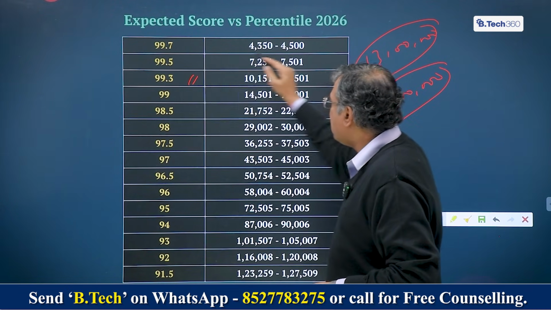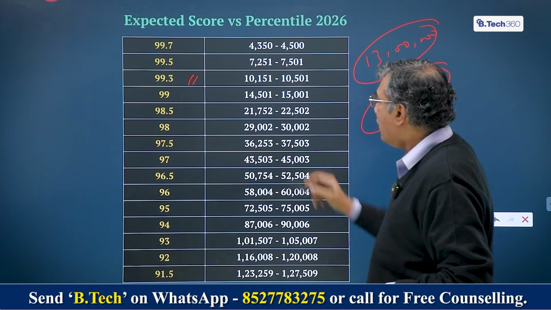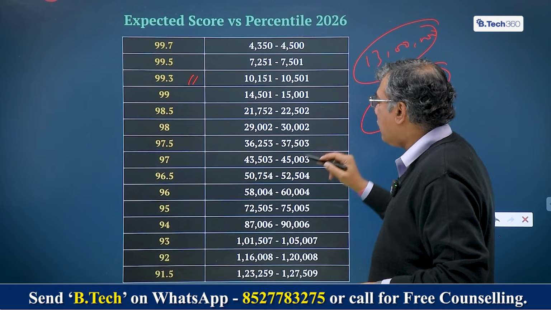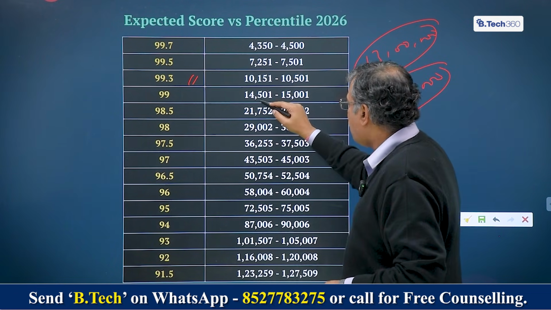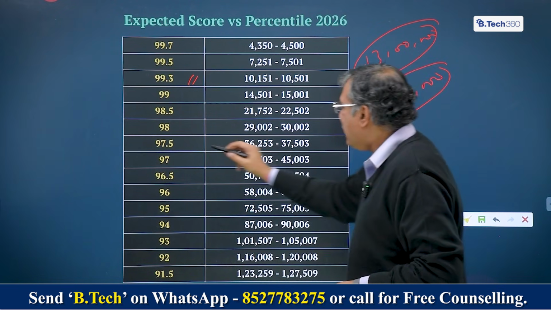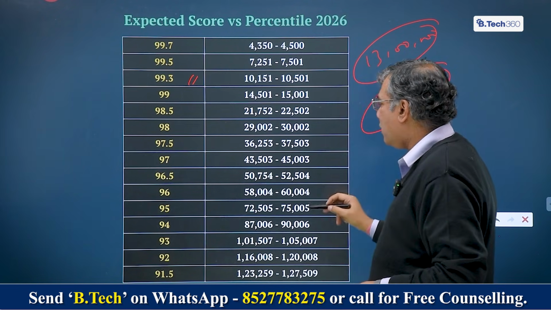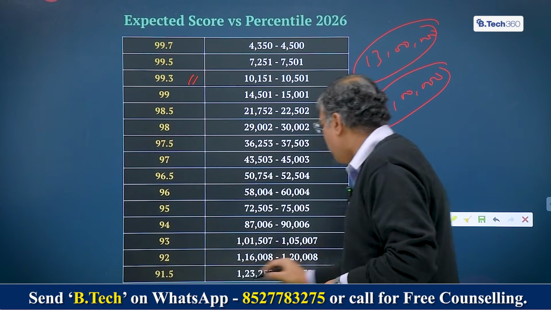At 99.7 percentile, you will get about a 4,500 rank. At 99.5, you'll get about a 7,000-plus rank. At 99.3, you'll get about a 10,000 rank. And 99 percentile is about a 15,000 rank. 97.5 is about a 37,503 rank. And so on and so forth, up to 91.5, we did that.